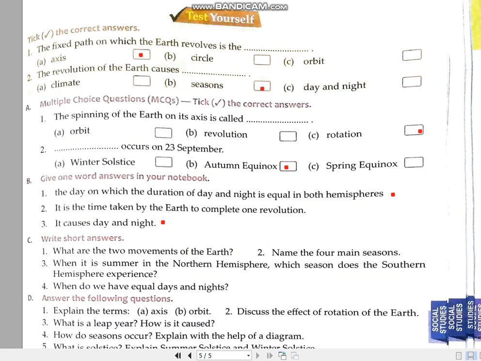What are the two movements of the earth? Two movements of the earth are rotation and revolution. Listen carefully, you can write it down. What are the four main seasons? Four main seasons are summer, winter, autumn and spring. When it is summer in the northern hemisphere, which season does the southern hemisphere experience? The answer will be winter season. When do we have equal day and night? We have equal day and night on equinox.